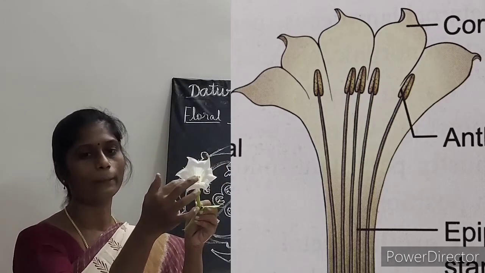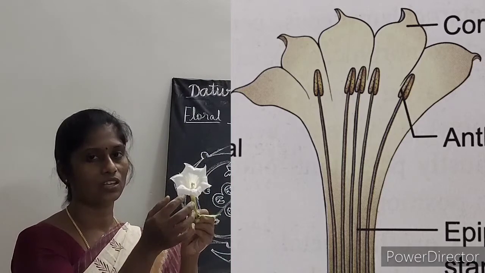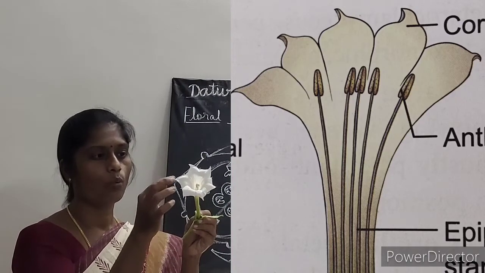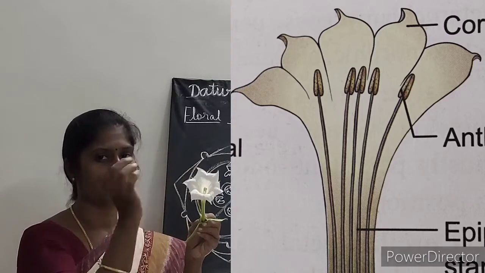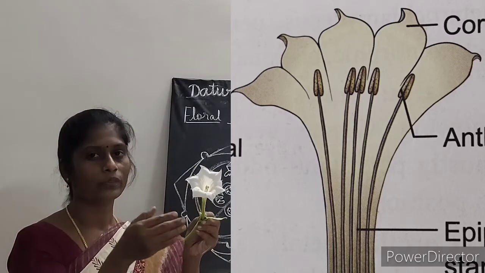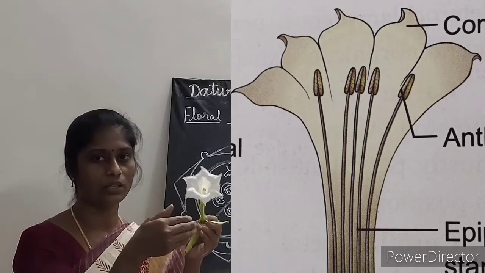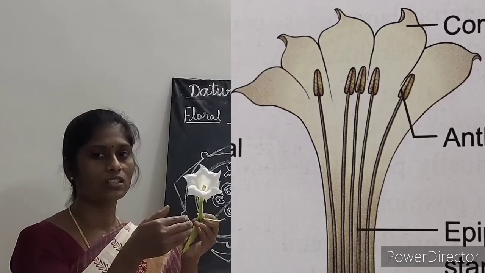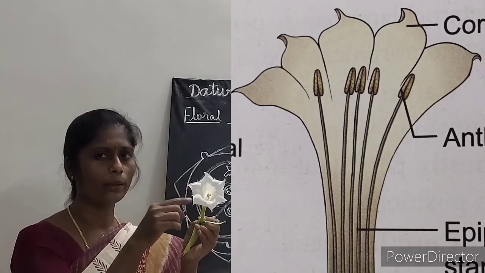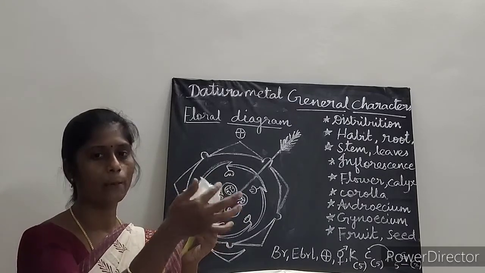Plicate, folded like a fan like structure. So it is called as what? Plicate, folded like a fan, and it shows twisted aestivation. Twisted aestivation means what? One margin overlaps the other. That is called twisted aestivation. Valvate means what? Margins just meet. That is called valvate aestivation. Twisted aestivation means here one margin overlaps the other, and it is plicate.